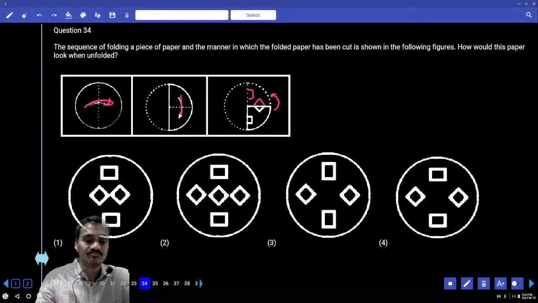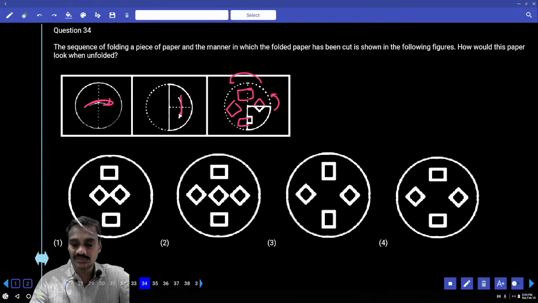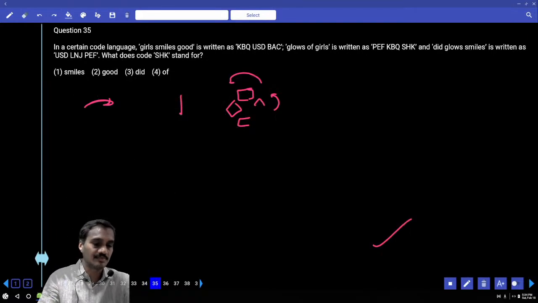Done? And again to this one, next time of all. And this is mirror image to this one. First water image, then mirror image. Now the mirror image to this one will be like this. And again the mirror image to this one will be like this. Then what is your answer here? Choice 4 for question number 34.